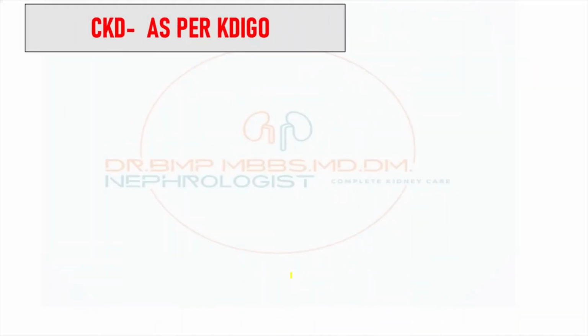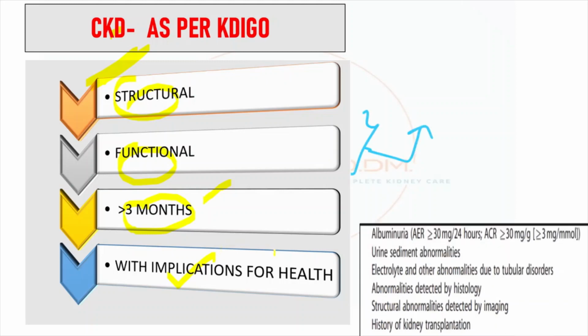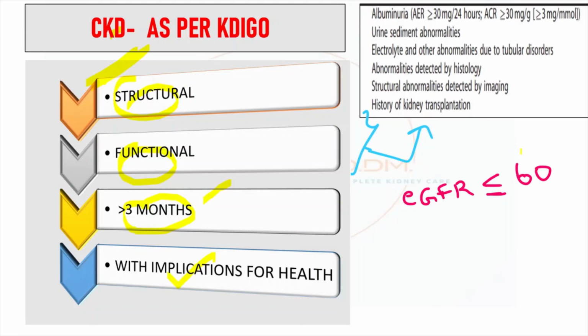So what is the CKD? Chronic kidney disease. The definition as per the KDIGO is a structural or functional abnormality of the kidney which persists for more than 3 months and which should have implications for health. What are the functional abnormal parameters? For the time being, the UG students have to remember it is eGFR less than 60 that brings into the functional abnormality. This we can leave apart for time.